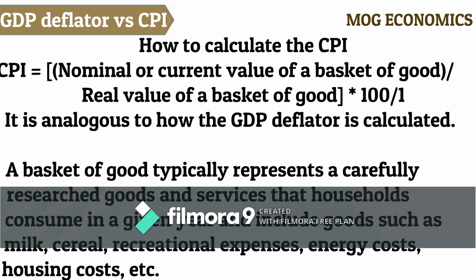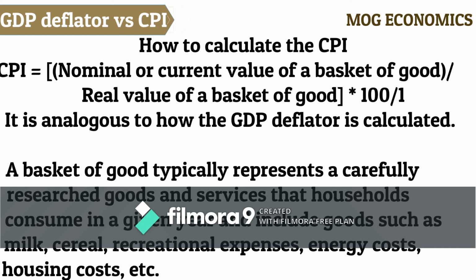How is the CPI calculated? The formula for calculating the CPI is simply the nominal or the current value of the consumer basket of goods in a given year divided by the real value of the consumer basket of goods in that year multiplied by 100/1.